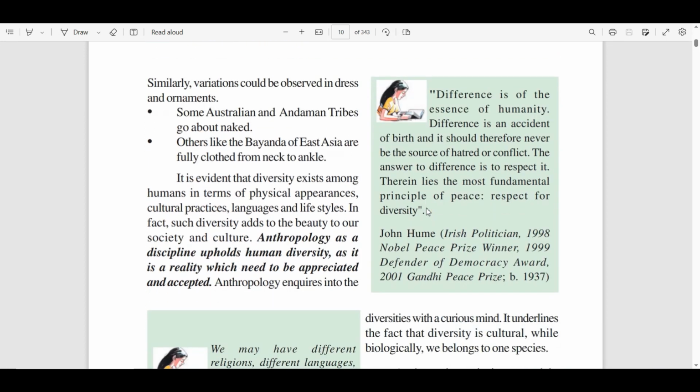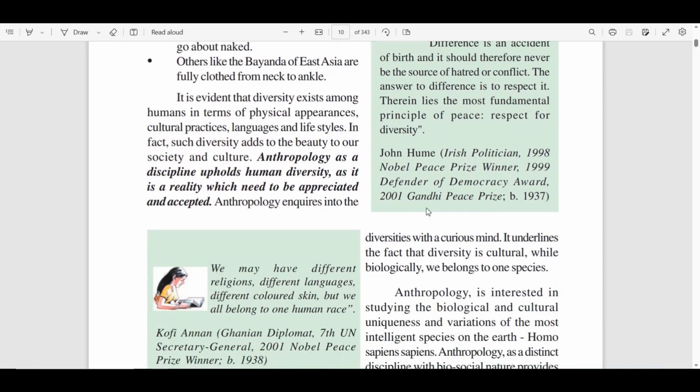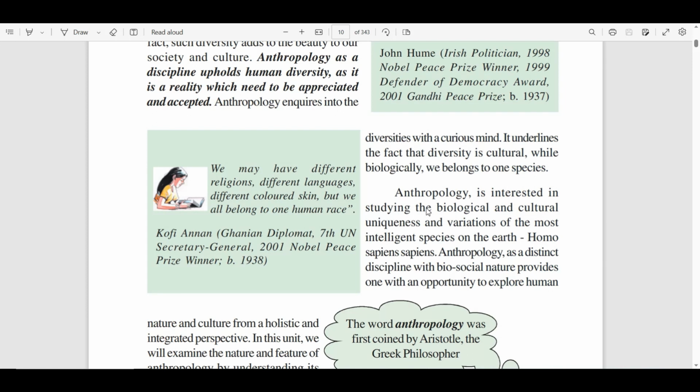Anthropology as a discipline upholds human diversity as a reality which needs to be appreciated and accepted. Anthropology is interested in studying the biological and cultural uniqueness and variation of the most intelligent species on the earth, Homo sapiens sapiens. Anthropology, as a distinct discipline with biosocial nature, provides one with an opportunity to explore humans. Kofi Annan, the 7th UN Secretary General, once said, "We may have different religions, different languages, different colored skin, but we all belong to one human race."